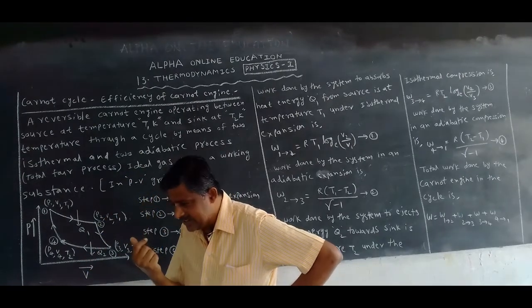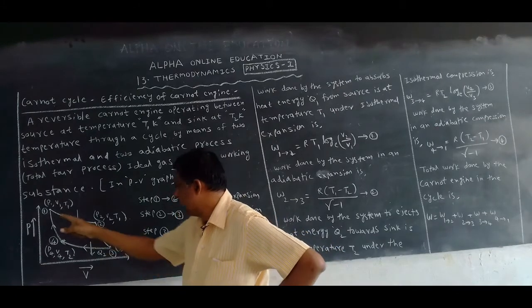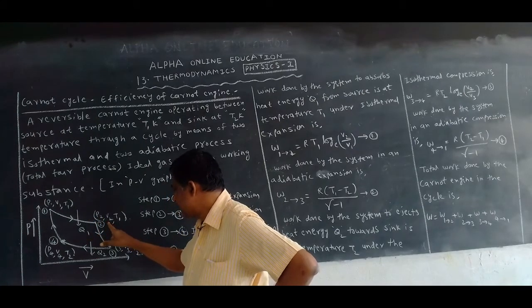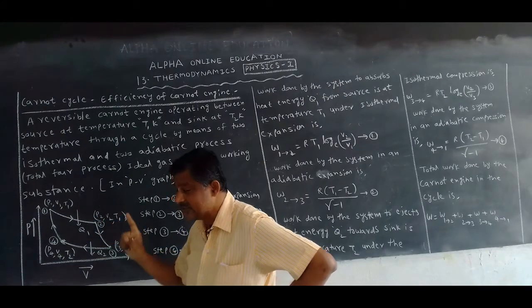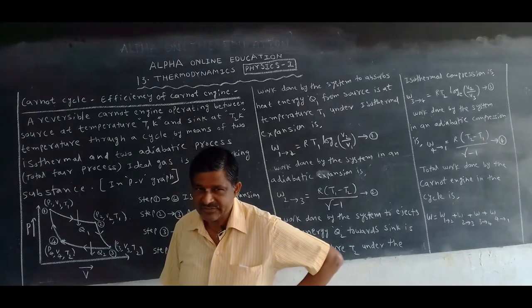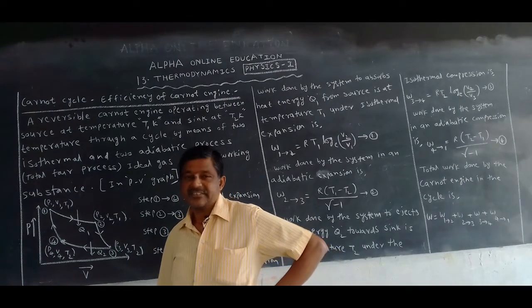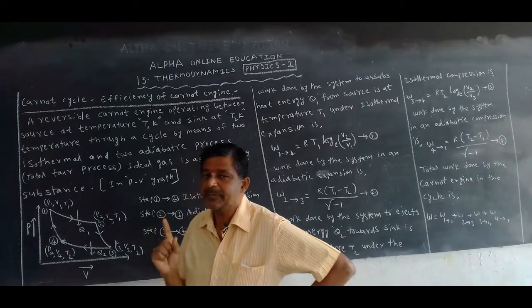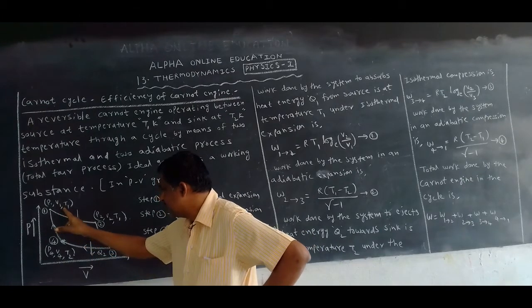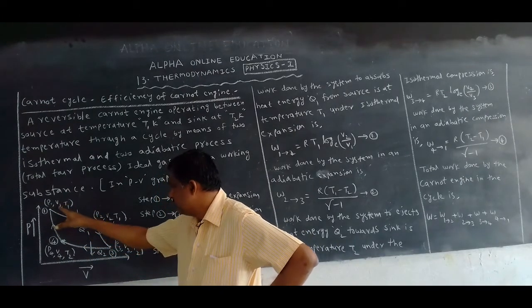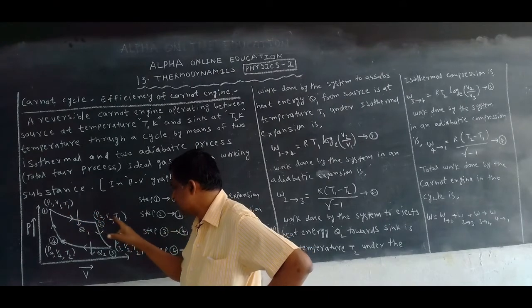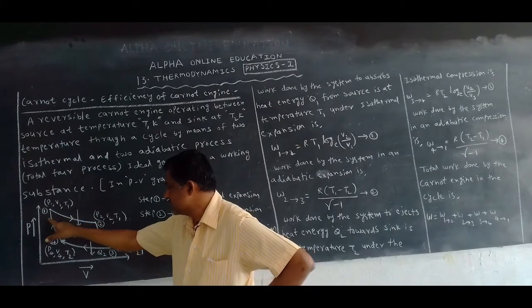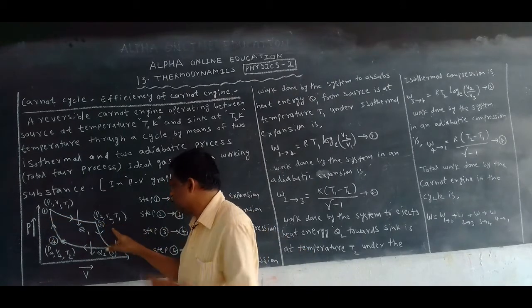Then its pressure becomes P2, volume becomes V2, but temperature remains T1. Why? In an isothermal process, temperature is constant. So from step 1 to 2, pressure becomes P2, volume V2, temperature T1.